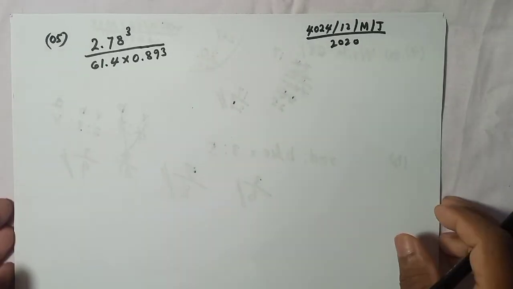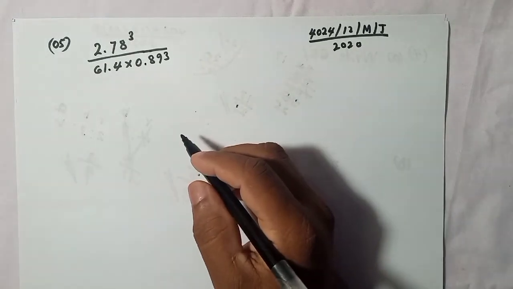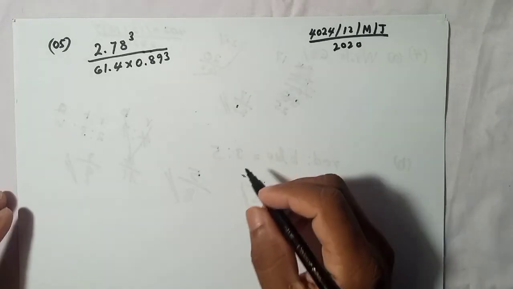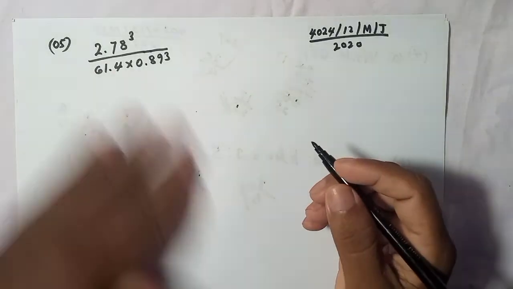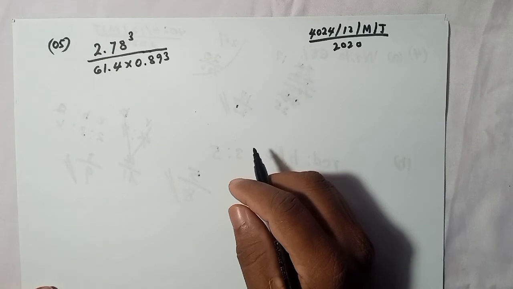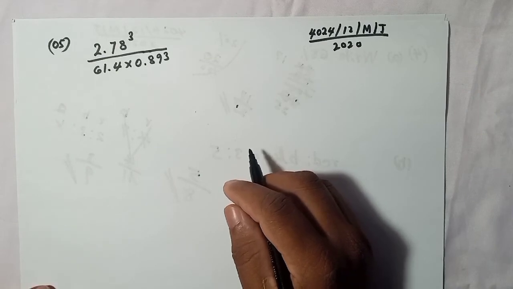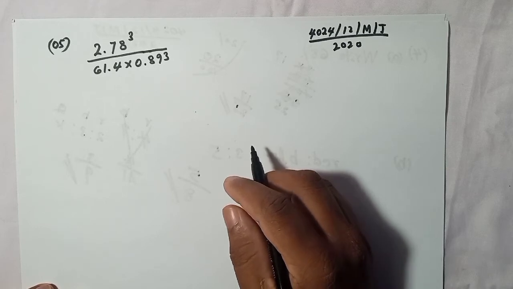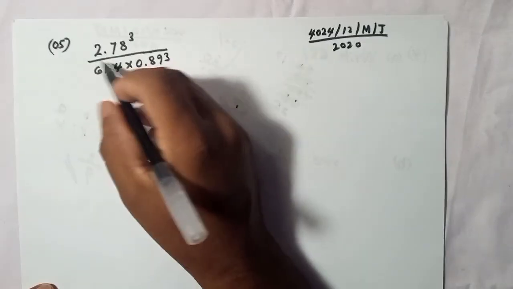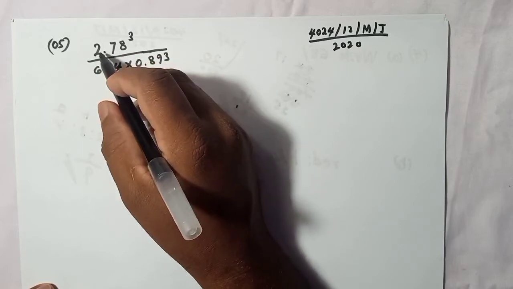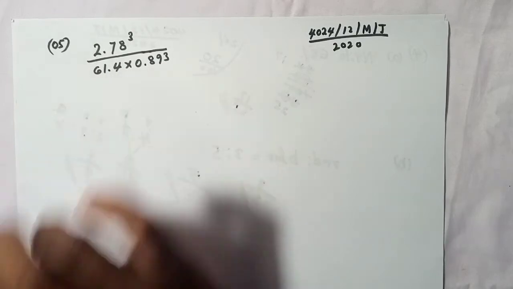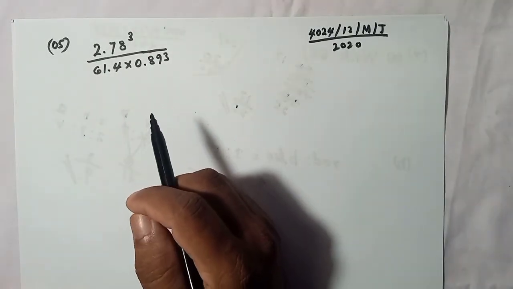Okay, now let's go to the fifth question. Here they tell us to convert these numbers to significant figures, and then get the estimated value. So first of all, we have to get each of these numbers to the first significant figure.